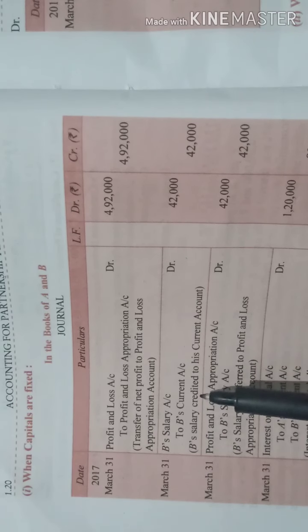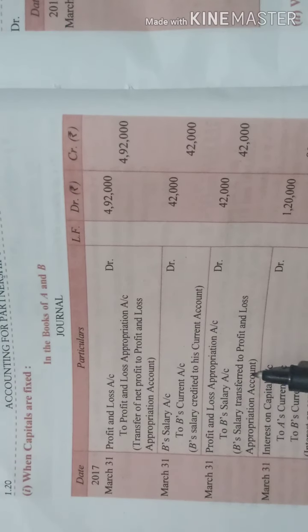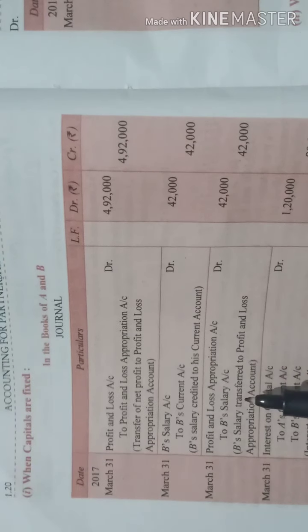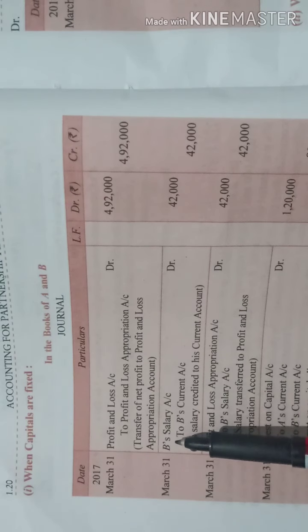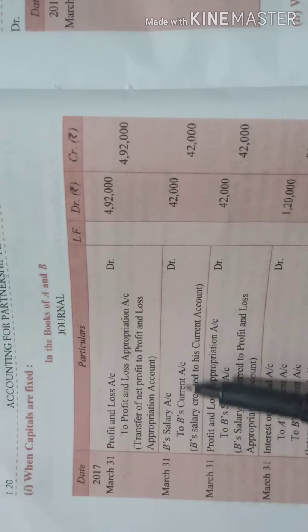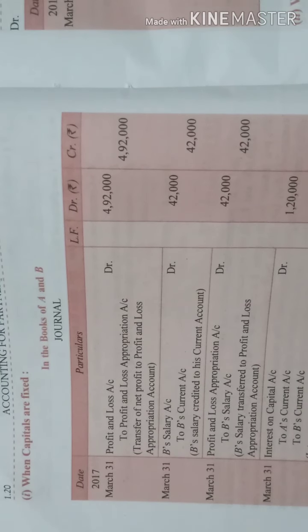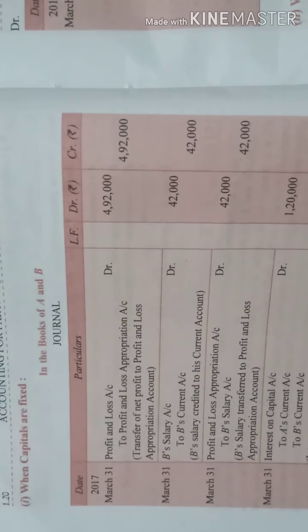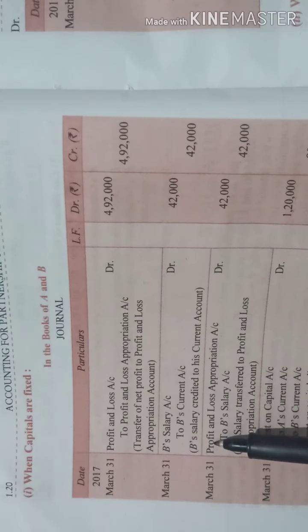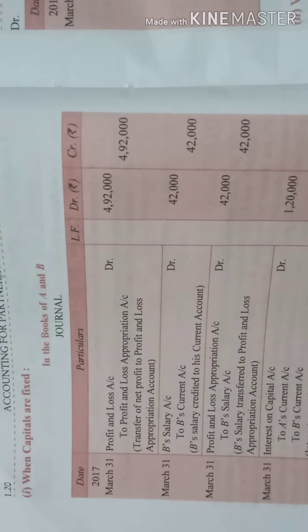See, first entry is for raising, second entry is for transfer, right? So what was the first entry? B's salary account to B's current account. That means you have raised the salary, you have given the salary to a particular person. Now after that you will transfer it to P&L appropriation account.